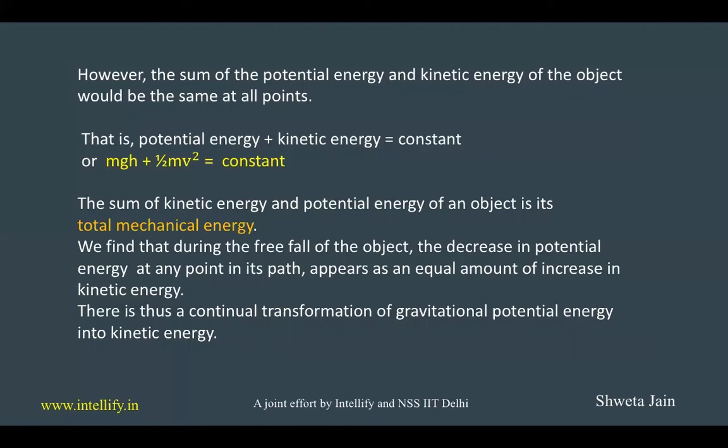That is, potential energy plus kinetic energy is constant, which means mgh plus half mv square is constant. So we can say the sum of kinetic energy and potential energy of an object is the total mechanical energy and it always remains constant.